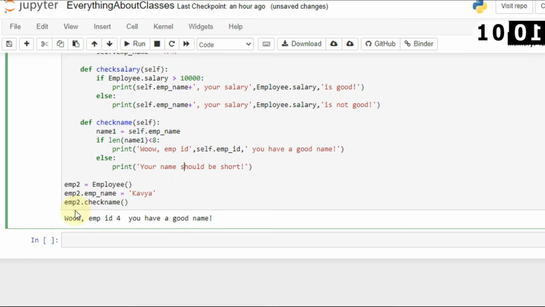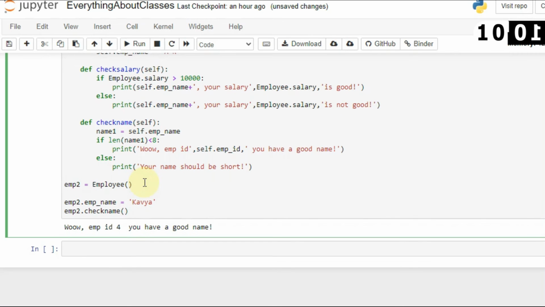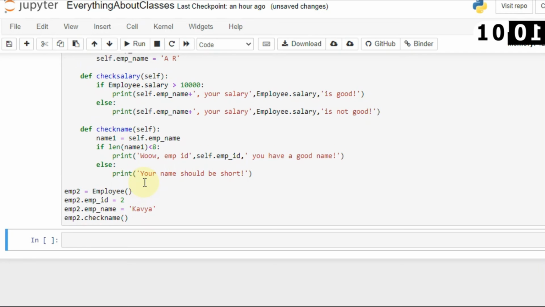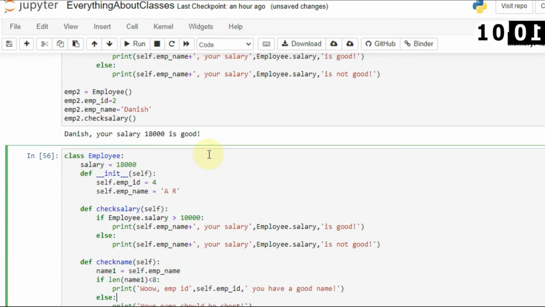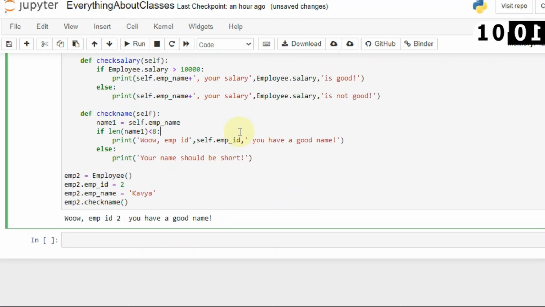Okay, here you can see that employee ID 4, you have a good name, and when you want to change that ID, you can even do that. emp2.employee_ID is equal to 2. Okay, now you will see that employee ID 2 has a good name, and you can even print the name, which I already showed you.